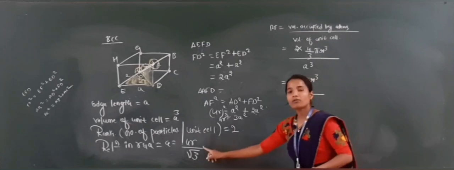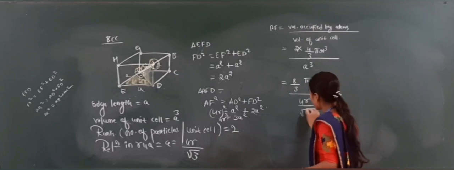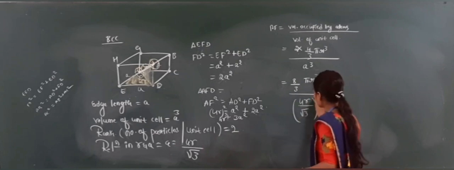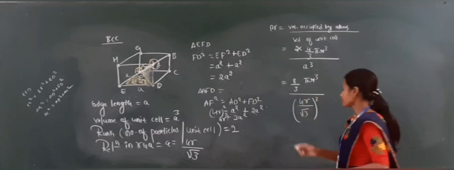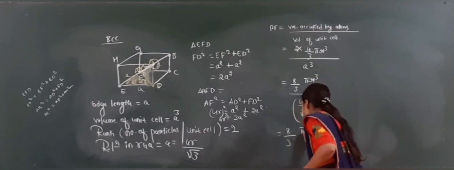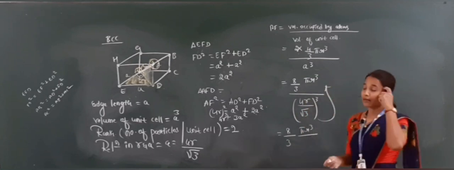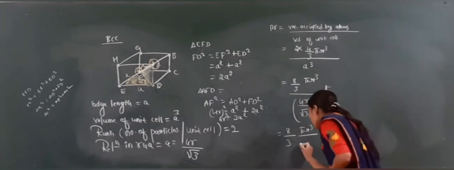What is the value of a here? 4r divided by root 3, all cubed, and then you can solve this one. Now 8 by 3 pi r cube divided by, it goes above and becomes a reverse, 4r cube.